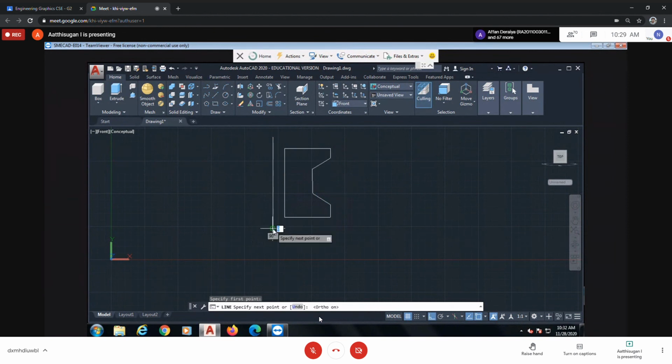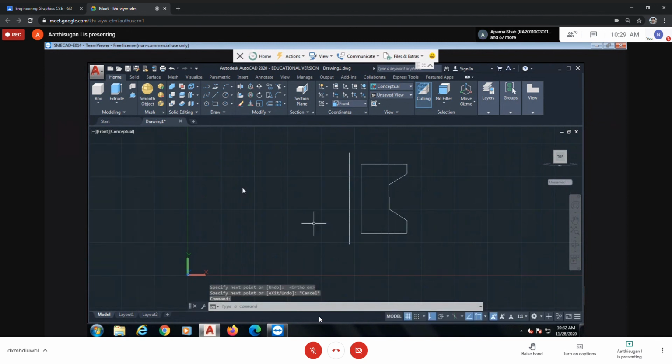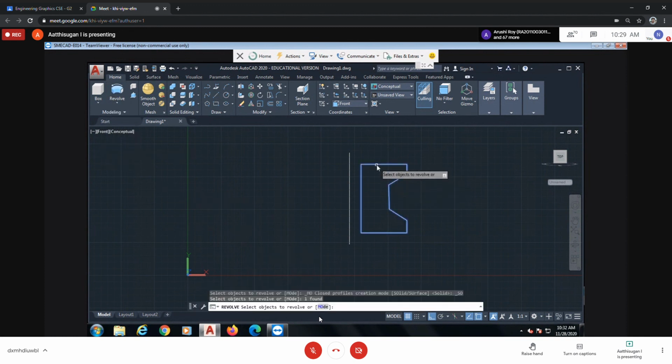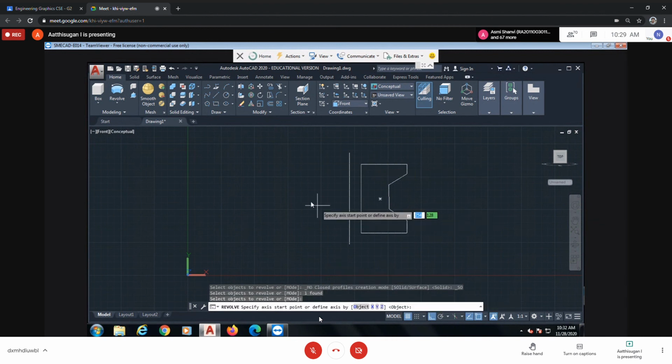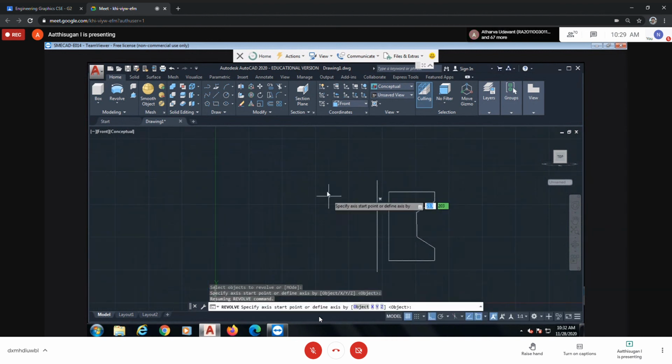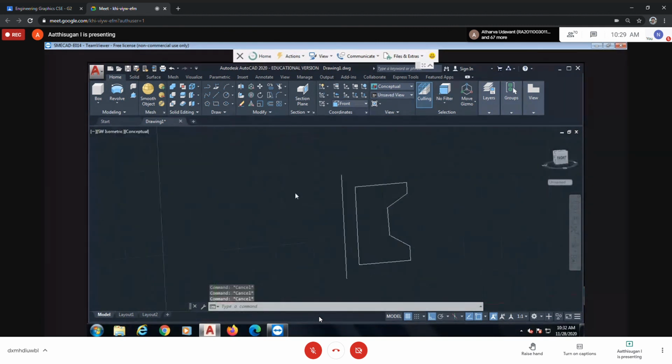In the question they give some different lengths. The next main thing is revolve. The command is revolve, available below the extrude. Select the object, press Enter, then it asks for the axis. Before that, I'd better change into some view.